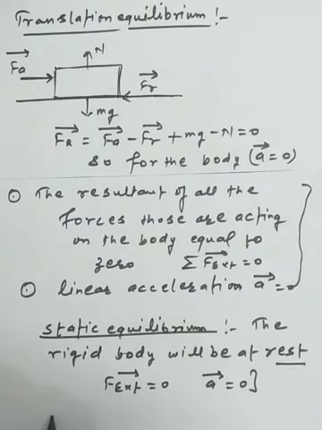Now the other type of equilibrium is called the dynamic equilibrium.